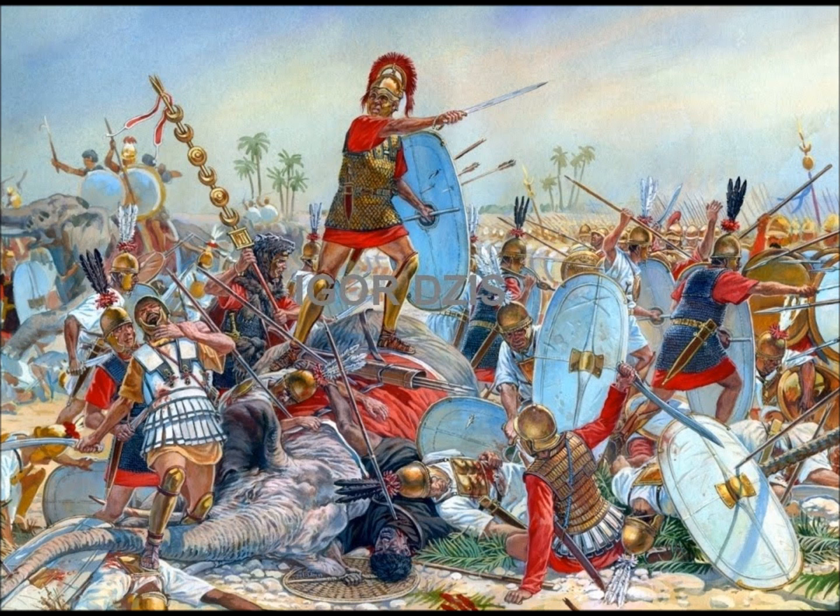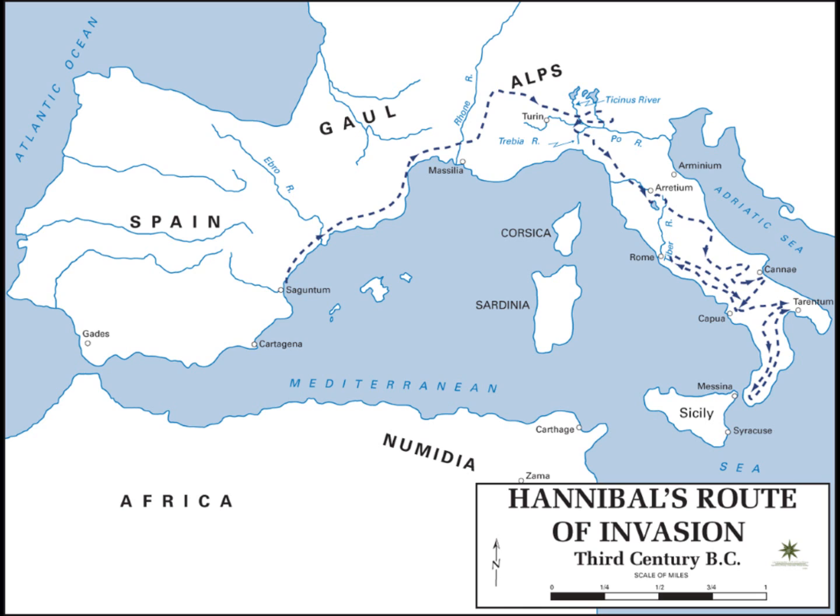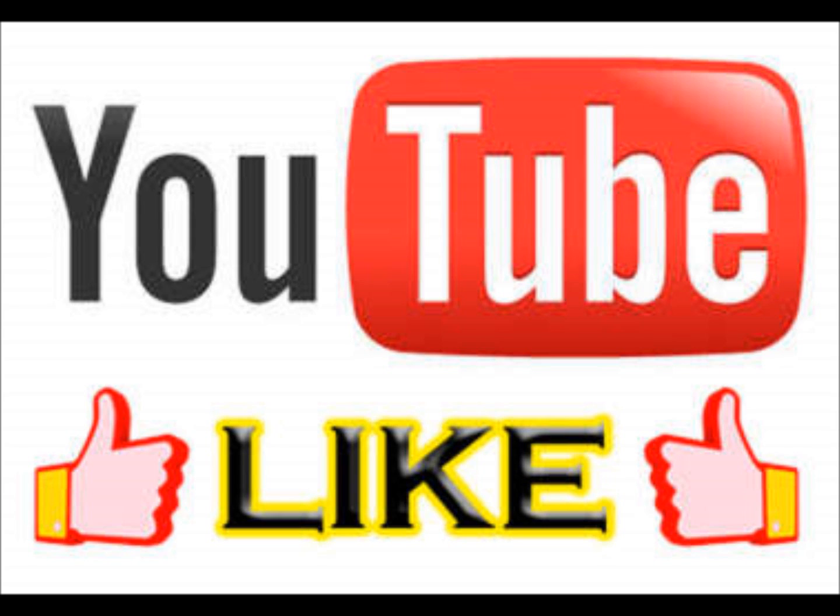The final losses of the battle were enormous. Around 70,000 Romans were killed, while another 10,000 were captured. The battle remains one of the worst and bloodiest military defeats in world history. However, Hannibal was not able to use his undeniable triumph at Cannae to march on Rome. He was, however, able to remain in southern Italy for over another decade until called back to fight the Romans in Africa. Well, that wraps up the Battle of Cannae.